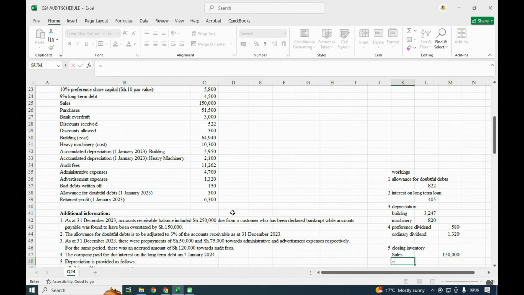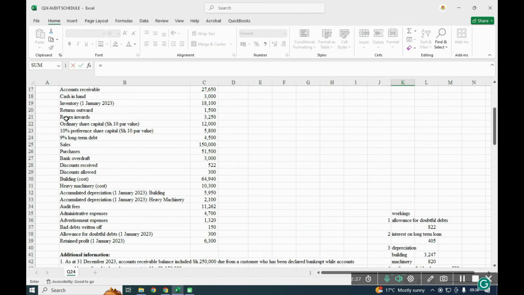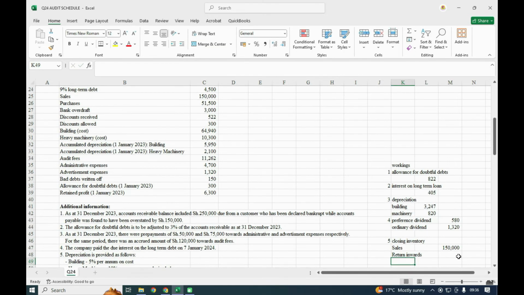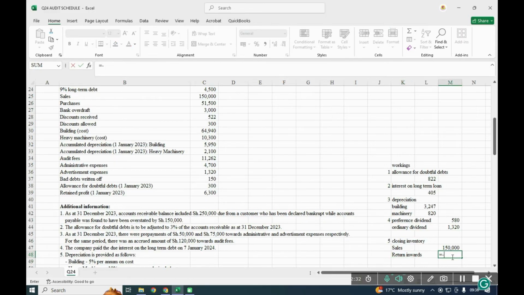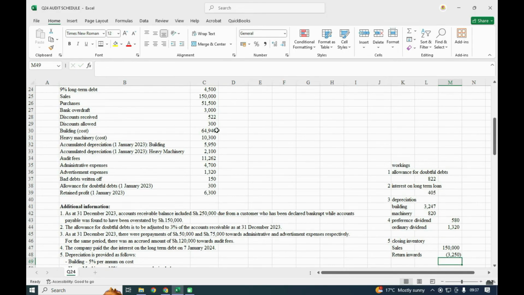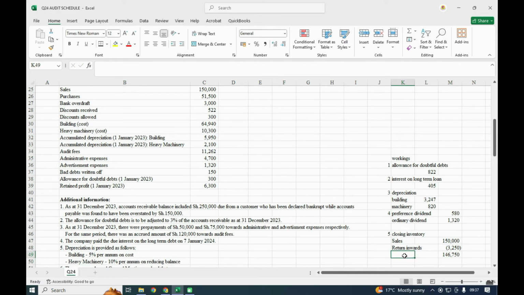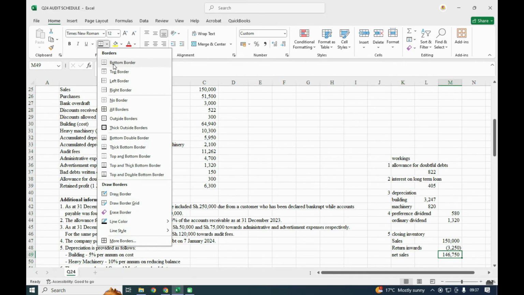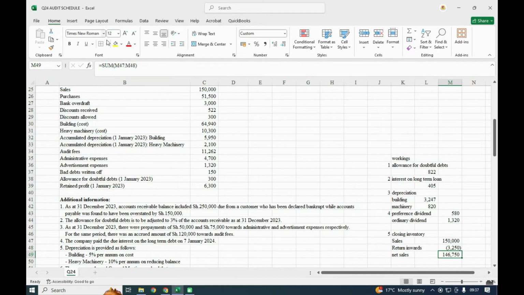We have the return inwards, and return inwards we had of 32. So here we shall have the net. This is the net sales. Net sales, that way.